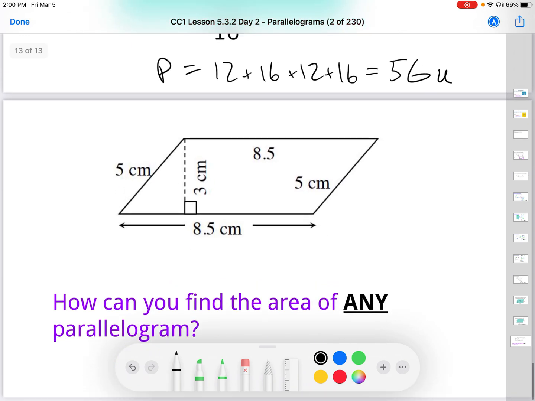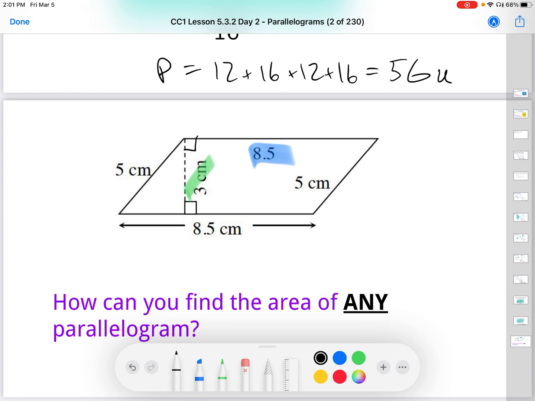How can you find the area of any parallelogram, right? Any parallelogram means what? We need to have the base and we need to have the height. We need to ignore the clutter, which, by the way, the base can also be on top. The base does not have to be the bottom. I could simply say the base is the 8.5 on top because why? I know that it is perpendicular to that too. Okay, all right, I hope that wraps that up.